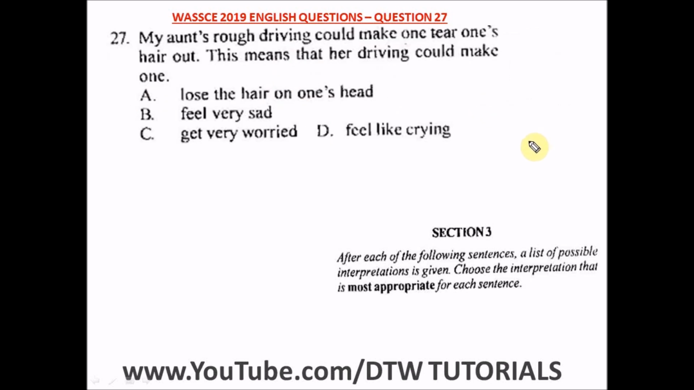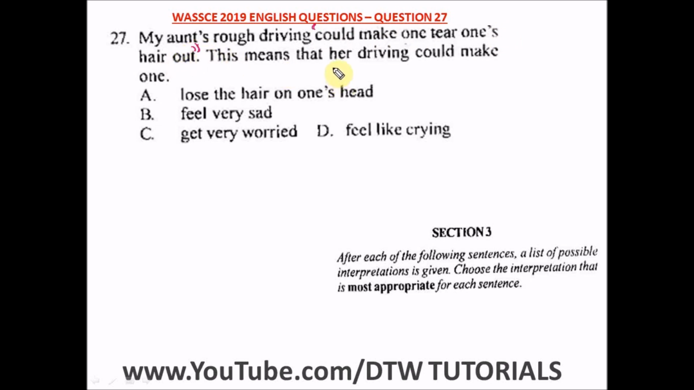Question 27 of the WASSCE 2019 English past question. That's your WAEC English exam. It says, my aunt's rough driving could make one tear one's hair out. This means that her driving could make one. Now, this is the idiomatic expression here. Could make one tear one's hair out. Okay, so what does this mean?